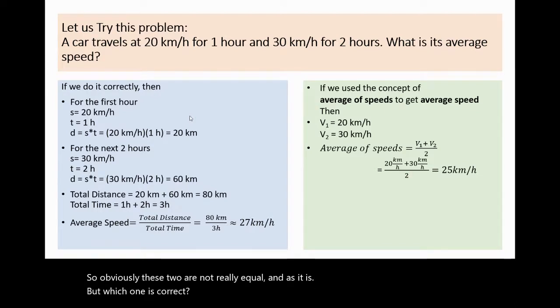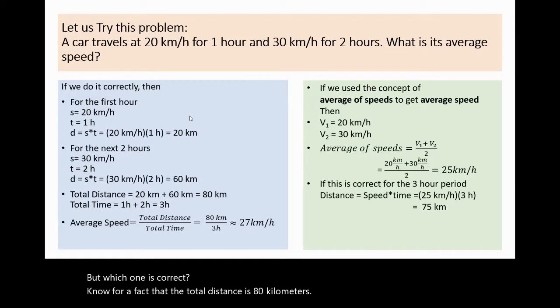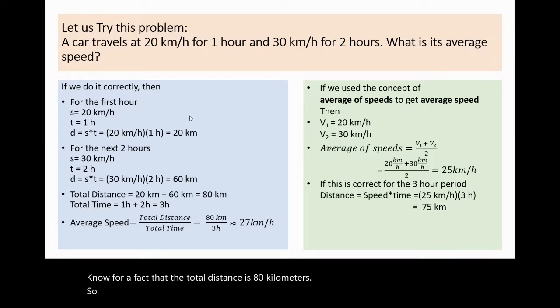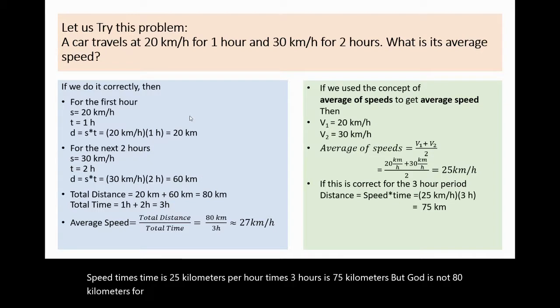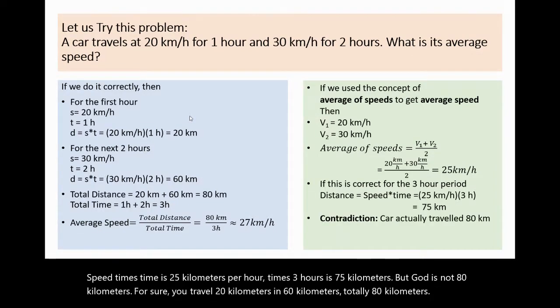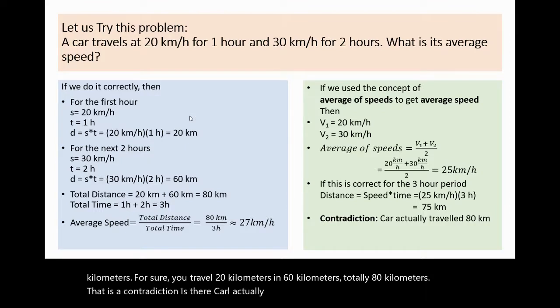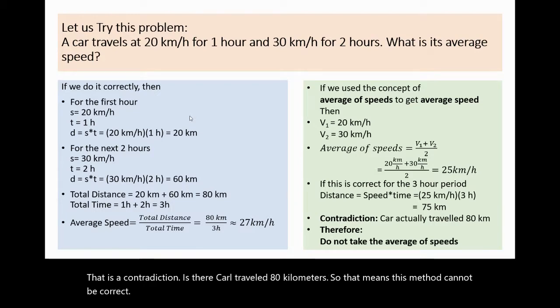We know for a fact that the total distance is 80 kilometers. So if this new calculation is correct, for the 3 hours, let's calculate the distance. Speed times time is 25 kilometers per hour times 3 hours, which is 75 kilometers. But that is not 80 kilometers. You know for sure you traveled 20 kilometers and 60 kilometers, totaling 80 kilometers. That means there is a contradiction. The car actually traveled 80 kilometers, so this method cannot be correct. Therefore, do not take the average of speeds.